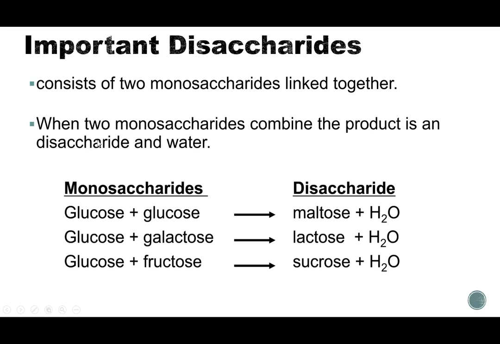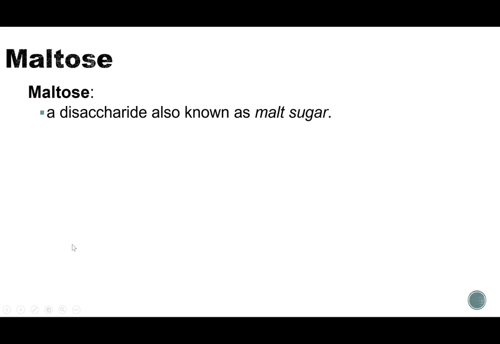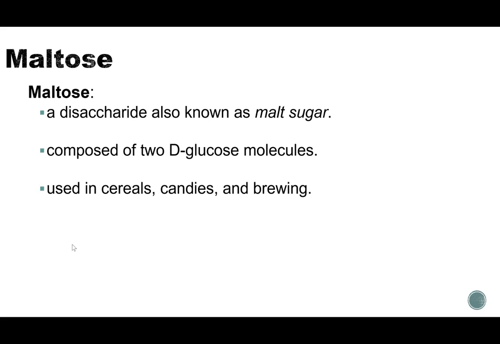Disaccharides. So disaccharides are when we link two of our monosaccharides together. The big three here that we're going to talk about: maltose, lactose, and sucrose. Those are going to be the three big disaccharides that we learn some fun facts about. Maltose, also known as malt sugar, is composed of 2 D-glucose molecules.